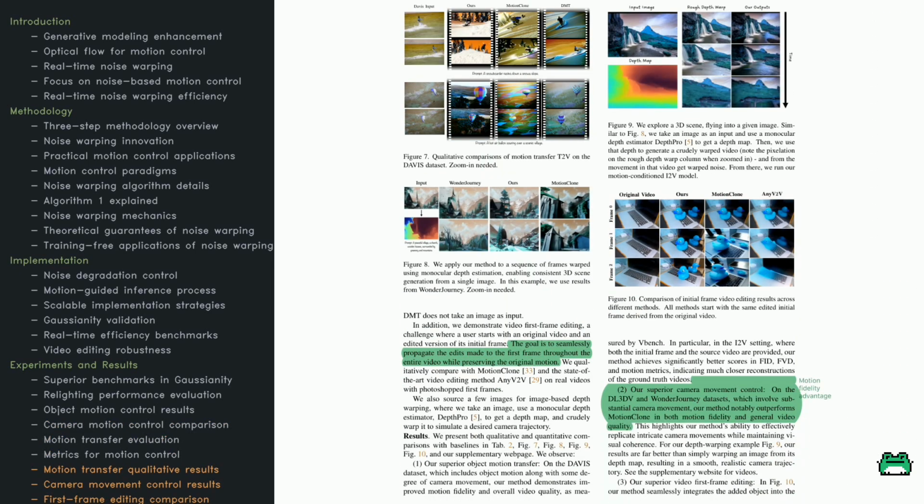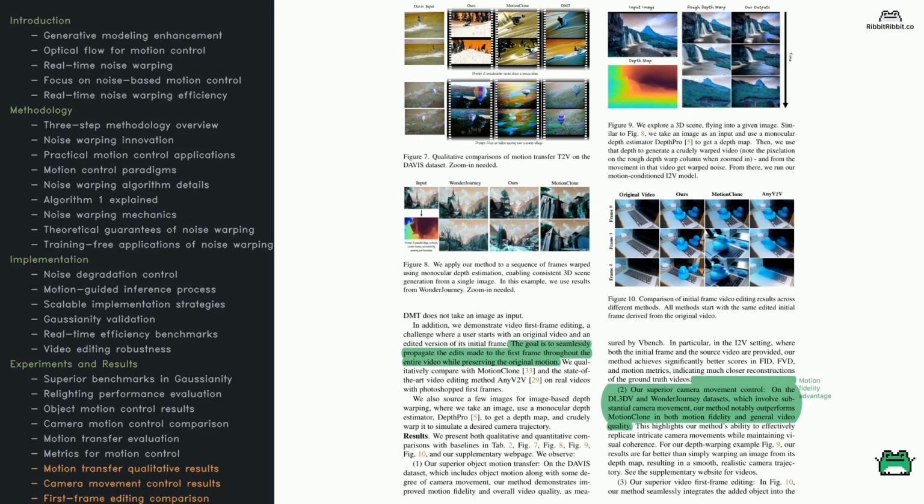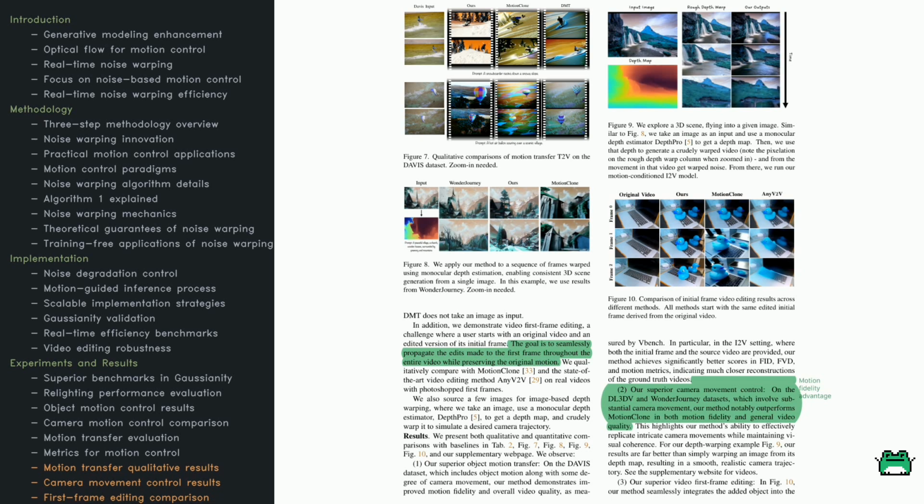Let's now explore 3 key tasks where this approach really shines: motion transfer, camera movement control, and first frame editing. For motion transfer on the Davis dataset, you can see in Figure 7 how it delivers smooth, realistic motion for scenes like snowboarding or hot air balloons. This contrasts with baselines that can produce choppy or mismatched movement.